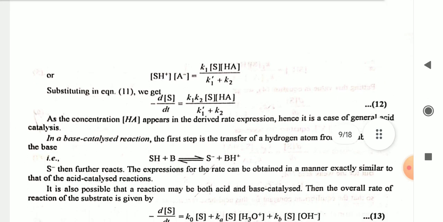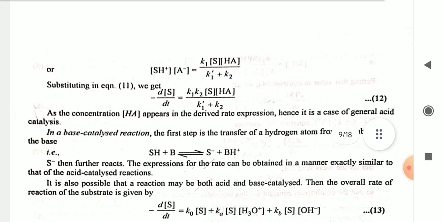SH positive A negative is equal to K1 SHA by K1 dash plus K2. Substituting in equation 11, we get minus ds by dt is equal to K1 K2 SHA by K1 dash plus K2. This is equation 12. As the concentration of HA appears in the derived rate expression, hence it is a case of general acid catalysis.